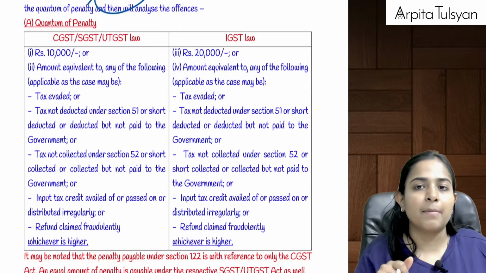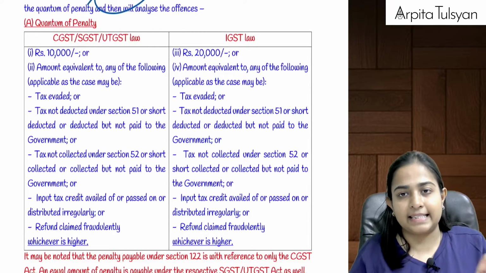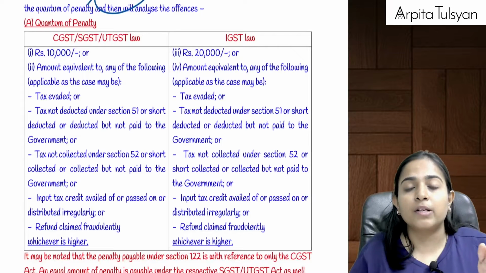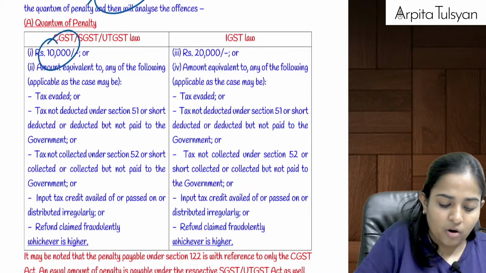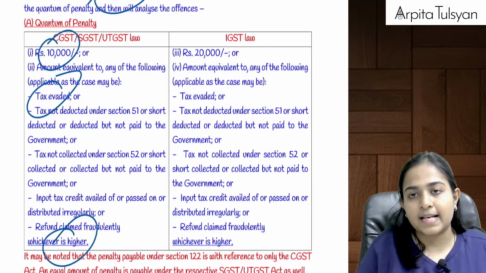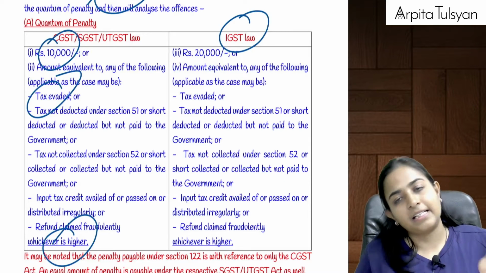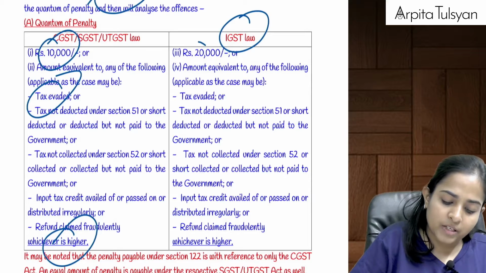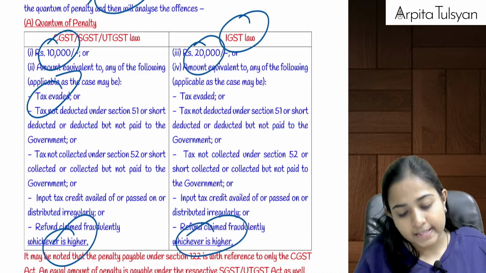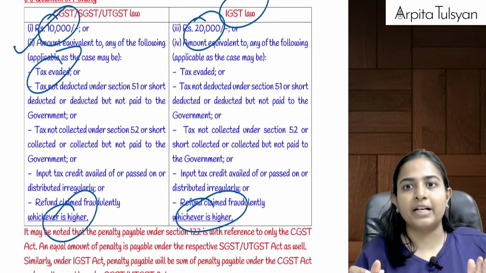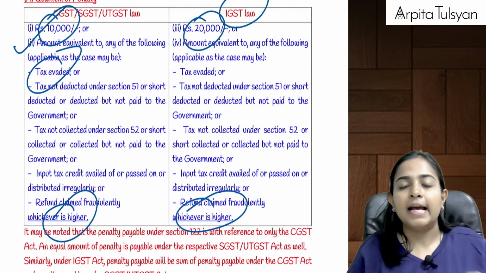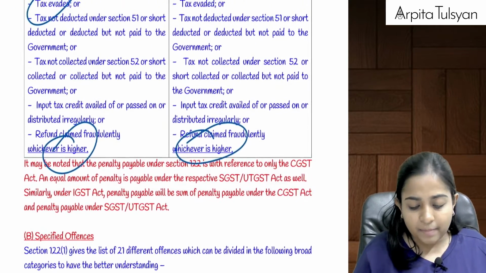Okay, how much is the amount of penalty under CGST alone? 10,000 rupees or the amount of tax involved, whichever is higher. If it goes under IGST, double: 20,000 or the amount of tax involved, whichever is higher. If we are talking about CGST, whatever amount of penalty we have determined here, an equivalent amount under SGST or UTGST will also become applicable.